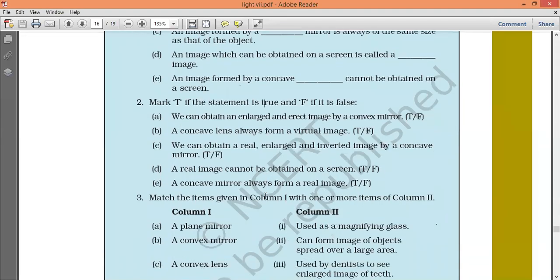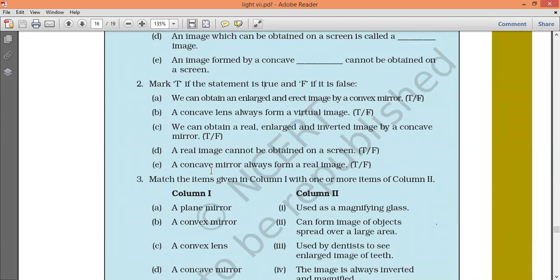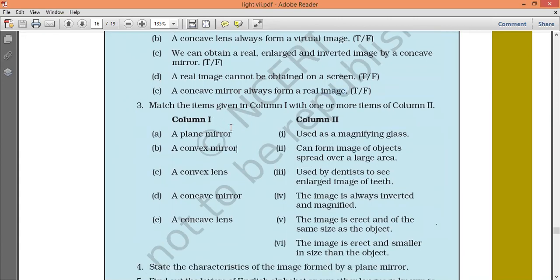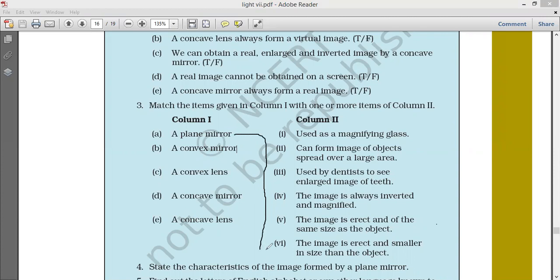A concave mirror always forms a real image? No, it also forms a virtual image if the object is very close. Next, the plane mirror: object and image are the same size. So the answer is image erect and of the same size, the fifth one.